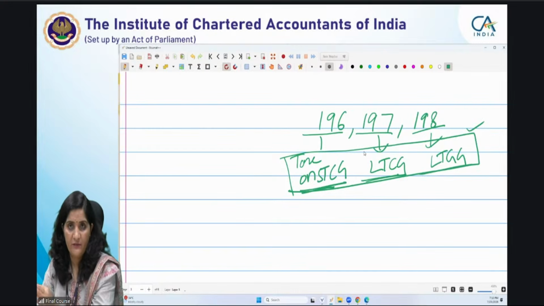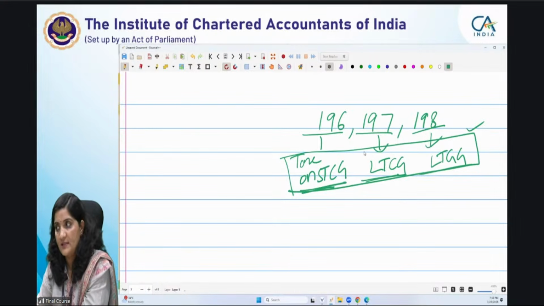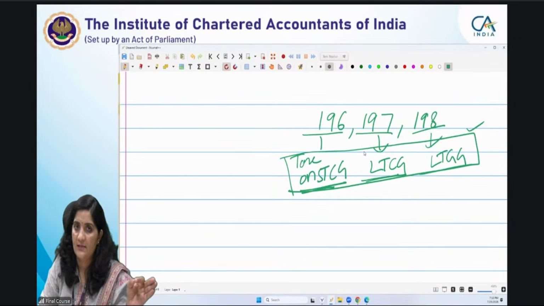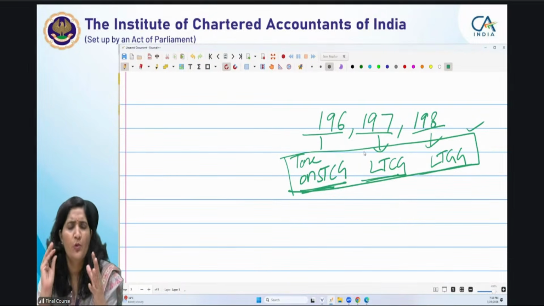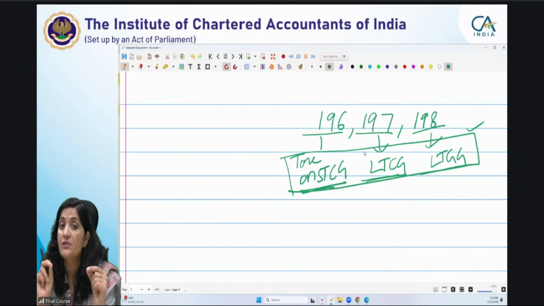Plus, the marginal relief concept is also there under the default tax regime, which is not there in the optional tax regime. You can note this down. You have studied it and you know the rebate too, but this is a minor point. This is one of the tricky areas which can be tested.